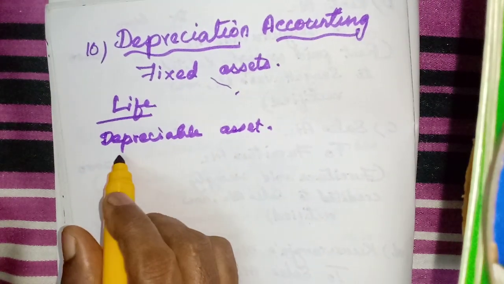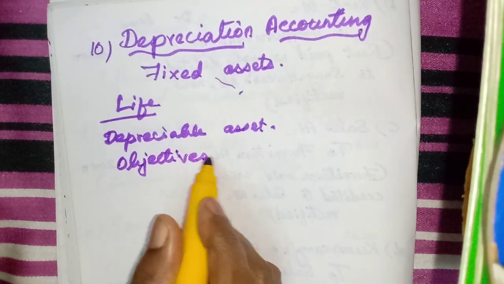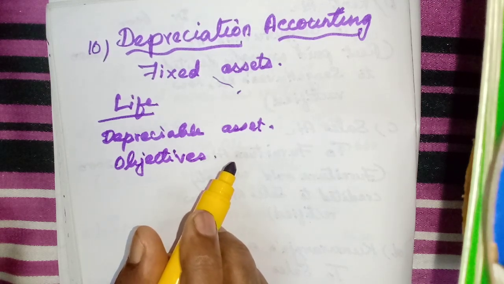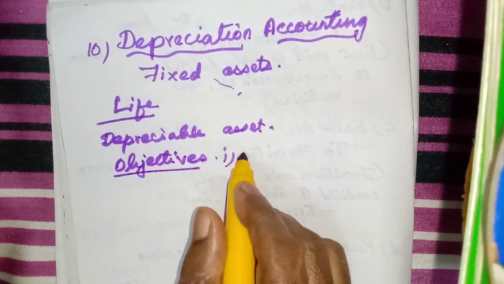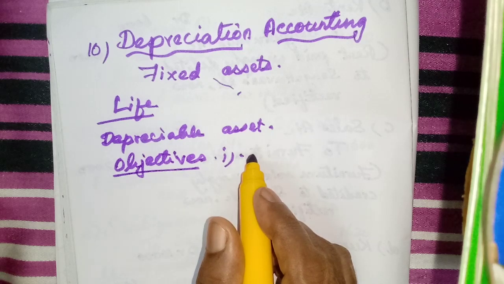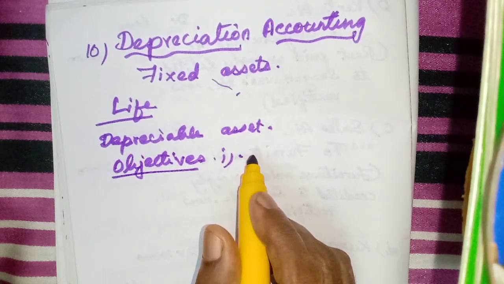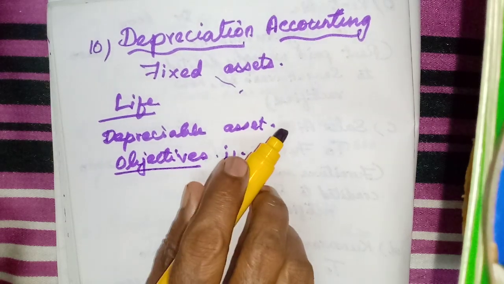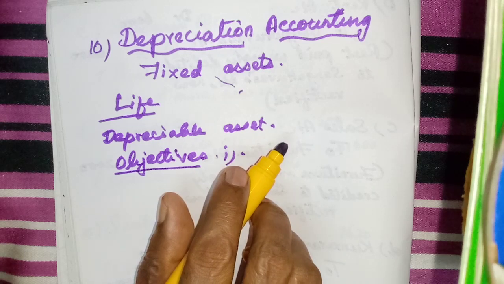Then we will learn the objectives. What are the objectives for providing depreciation? Here, to find the true and correct profit or loss. Yes, because in the profit and loss account, we have to write all the expenses related to that year, only then the profit calculated will be the exact profit.